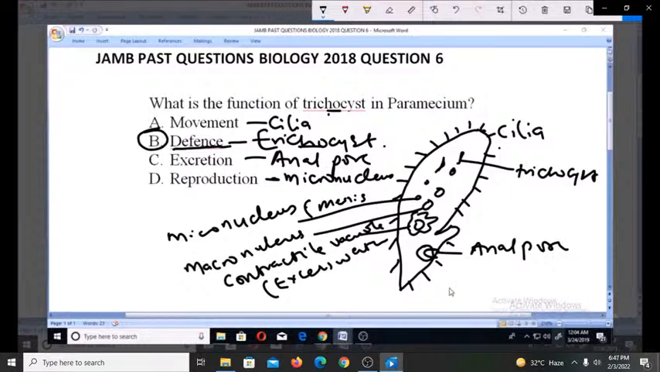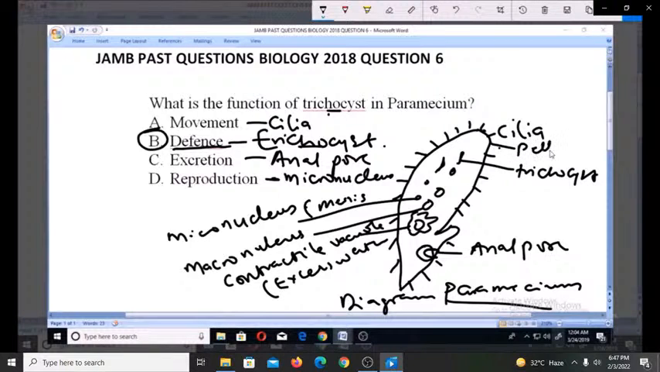And this is the diagram of a paramecium. It's a eukaryote. So this diagram shows the various parts and functions. Very important to note is also this boundary known as the pellicle. This pellicle is what actually covers the body and gives it its shape. So pellicle gives the paramecium its shape. Yes, so B is the answer because trichocyst is actually used for defense. Thank you.